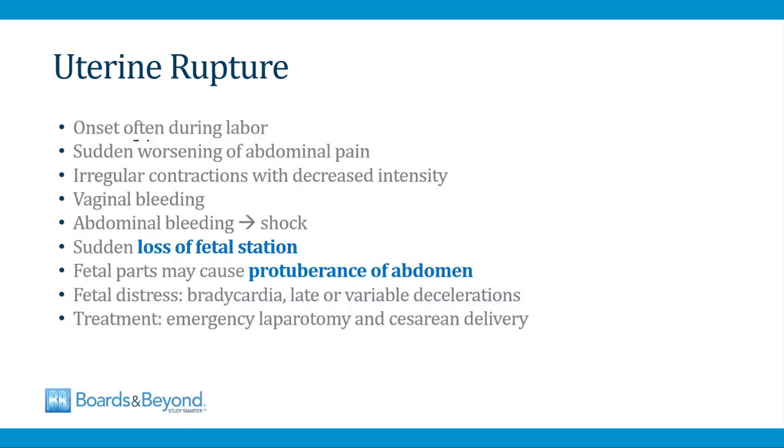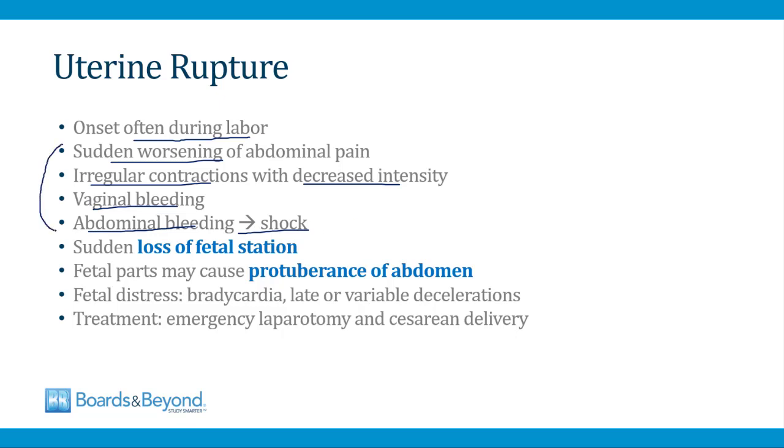Uterine rupture usually occurs during labor. It presents as a sudden worsening of abdominal pain, and the uterine contractions associated with labor will become irregular and have decreased intensity because the uterus has ruptured. There can be vaginal bleeding. There can also be lots of abdominal bleeding in uterine rupture, and this can lead to shock in the mother.